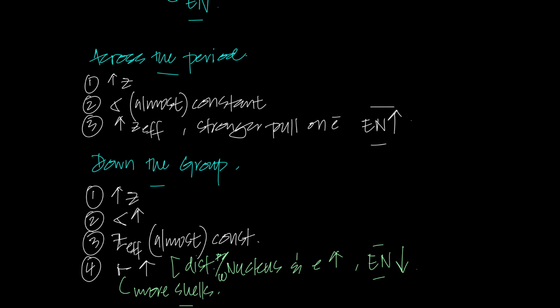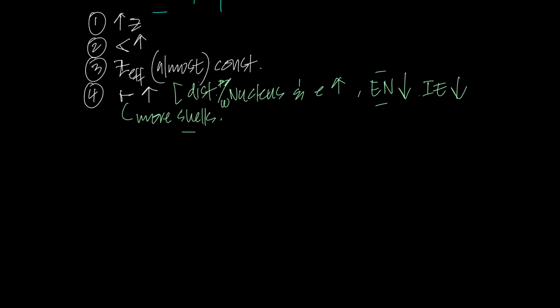Now, this is what scientists observed. Now that you know the idea, scientists observed that electronegativity and ionization energy followed the same trend. Electronegativity increases across the period, and ionization energy also increases across the period, because they depend on the same factors. Now, what did they observe from this? They observed that metals tend to lose electrons. Remember, you studied this in O levels and IGCSE. Why do metals tend to lose electrons? Because of low ionization energy. It's easier to lose electrons because they have lower ionization energy.